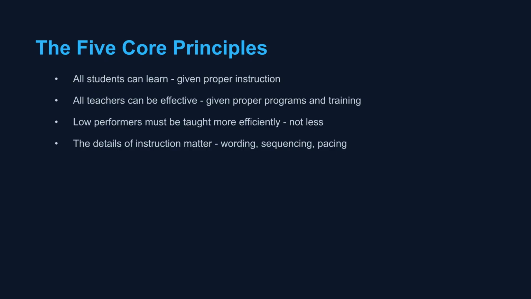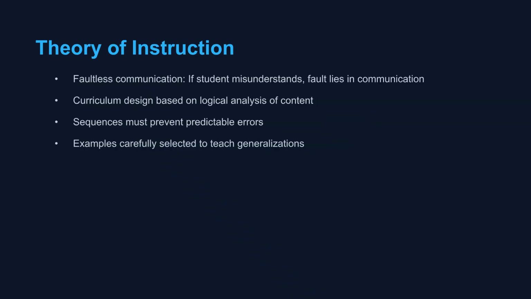Direct instruction is founded on 5 core principles. All students and teachers can be effective with proper instruction and training. Low performers need more efficient teaching, and the details of instruction, like wording, sequencing, and pacing, are crucial. The theory of instruction emphasizes faultless communication, curriculum design based on content analysis, sequences that prevent predictable errors, and carefully selected examples for teaching generalizations.